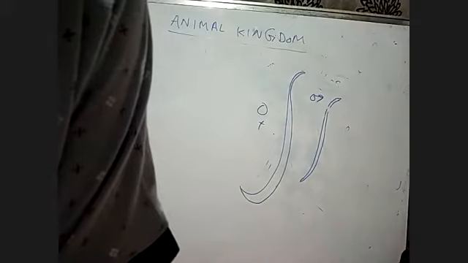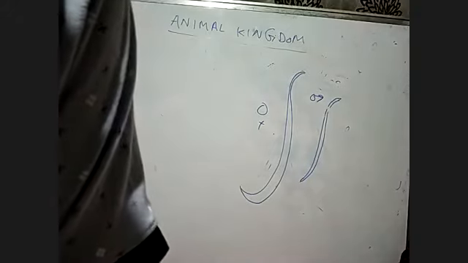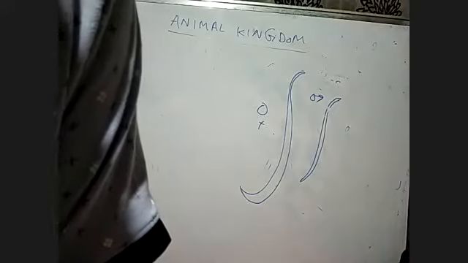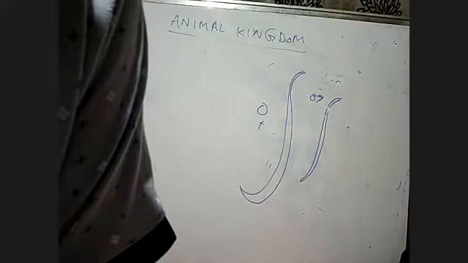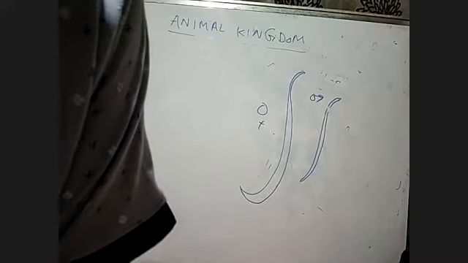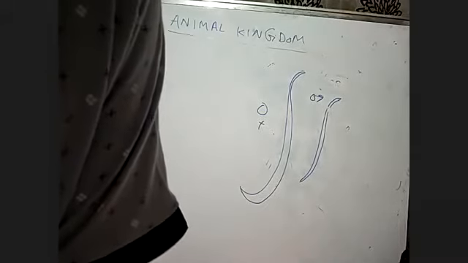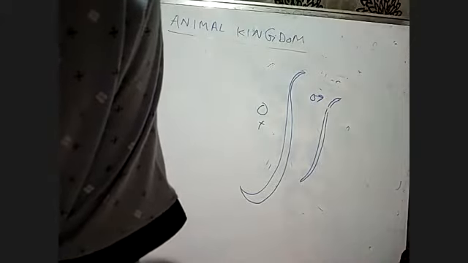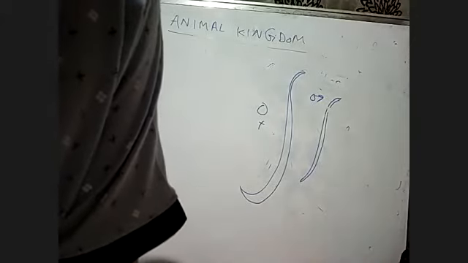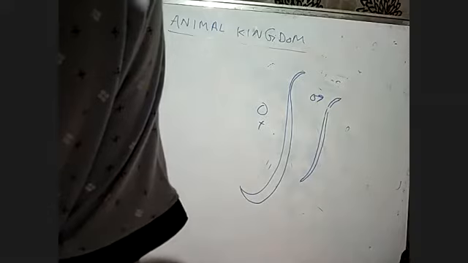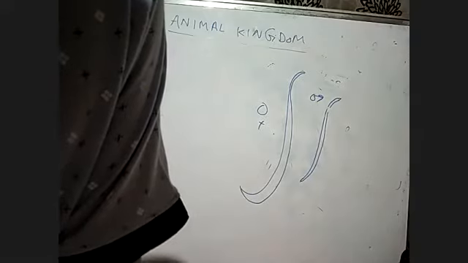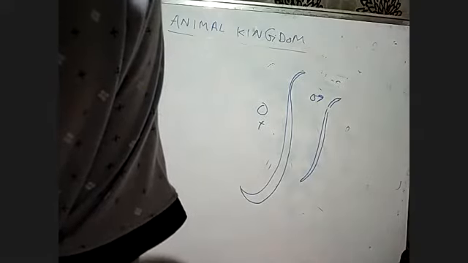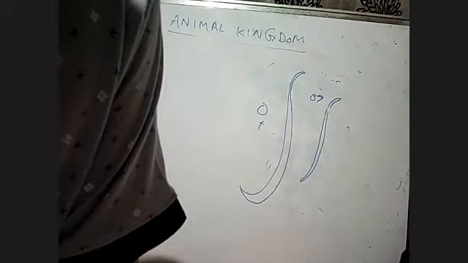Then fertilization is internal. The male and female gametes fuse inside the body, and development may be direct, where the young one resembles the adult, or indirect. In some nematodes, like Ascaris, the egg hatches into a larva and the larva into an adult, so that is indirect. Sometimes there will be direct development also.